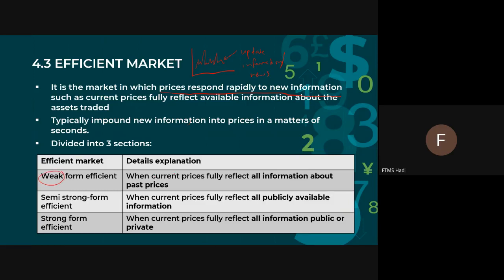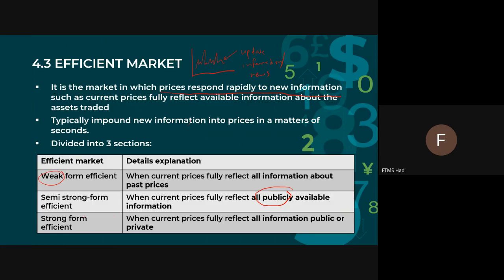The first one is the weak form. Weak form happens when the current prices fully reflect all information about past prices. We're talking about historical information only. Then semi-strong form efficient is when current prices fully reflect all publicly available information. We're talking about public news.